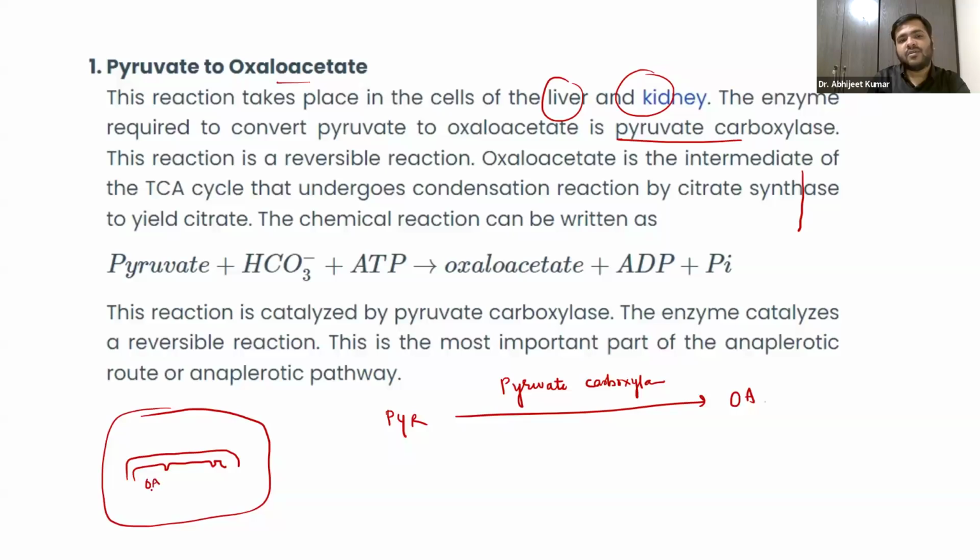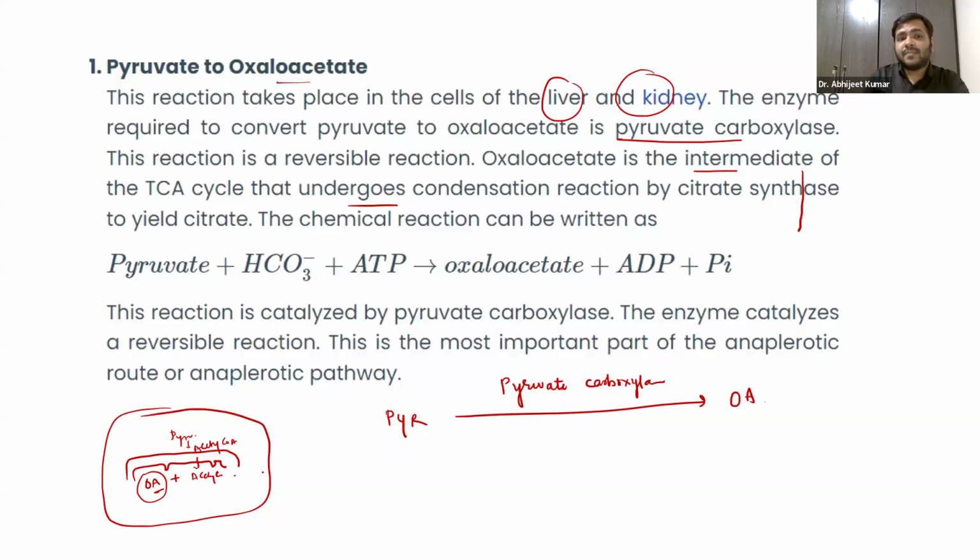And we have this oxaloacetate in the mitochondrial matrix. Now, this oxaloacetate is the intermediate of the TCA cycle. You already know that from pyruvate, what is formed is acetyl coenzyme A, right? This acetyl coenzyme A comes into the mitochondrial matrix and it comes with the oxaloacetate. So oxaloacetate is basically an intermediate of this TCA cycle, right?